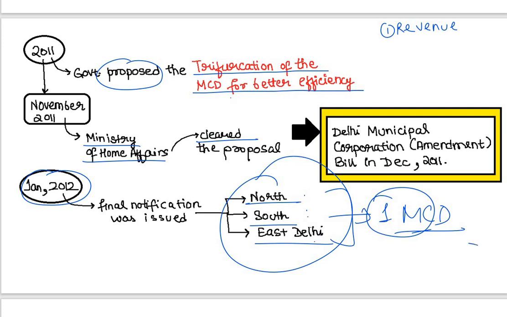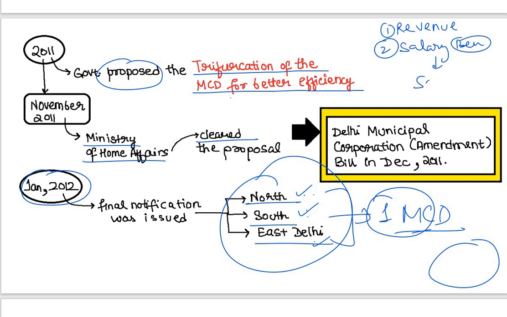So whatever revenue they are earning, they are not sharing it properly among themselves, which is why there is a problem of salary and other monetary benefits given to the safai karamcharis, or the sweepers. Right now the sweepers, the safai karamcharis, are not happy with the current establishment of MCDs or trifurcation of MCDs, and that is why they are trying to unify and reunify together.